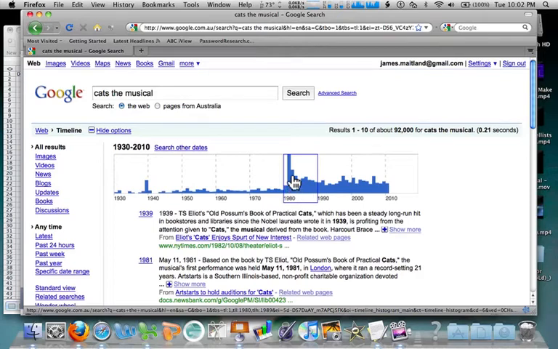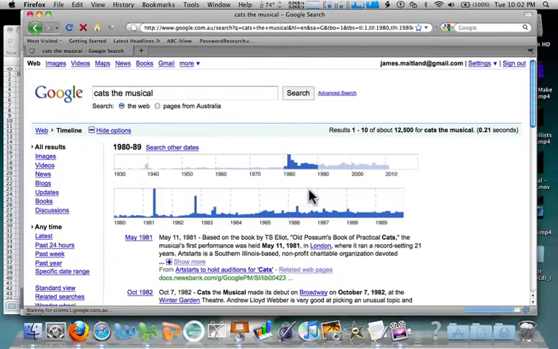And so 1980 it gets really popular, but wow, look at this. Right back to 1930 to 1939, there's some that mention that date. What does it mention? Have a look here, it tells us. It says that T.S. Eliot's Old Possum's Book of Practical Cats, 1939, is the book which was basically made a musical. It's from that idea, the poems that were included. There's something early to know. So that's having a look at that.